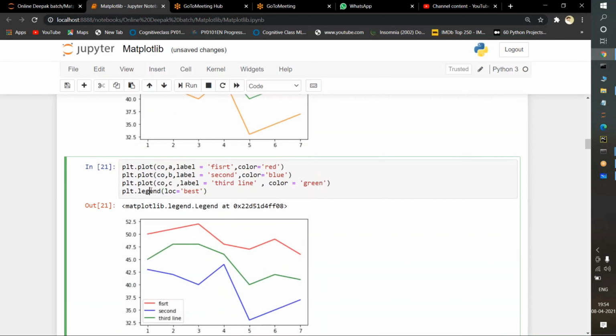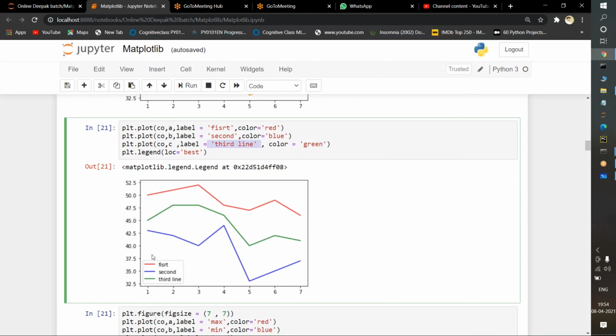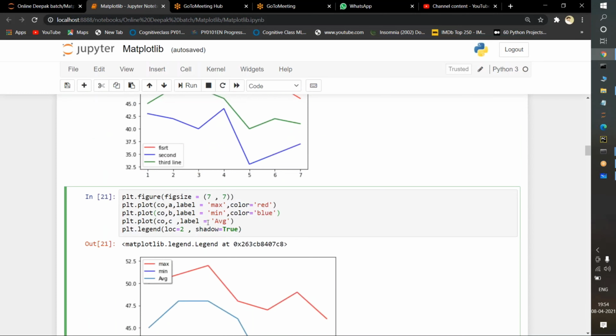See, if you're using the legend function, the text has been changed. This is the red color for the CO variable. I am passing the keyword, which means the text here is first, and for the second one I am passing second, and for the third line I am passing third. So with the help of different colors, it is going to specify each one in a block here. This is the purpose of using the legend function.